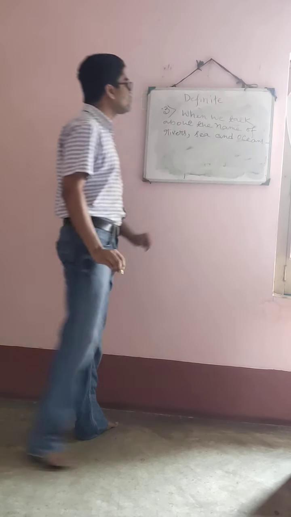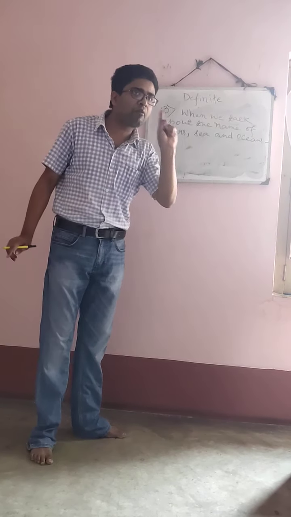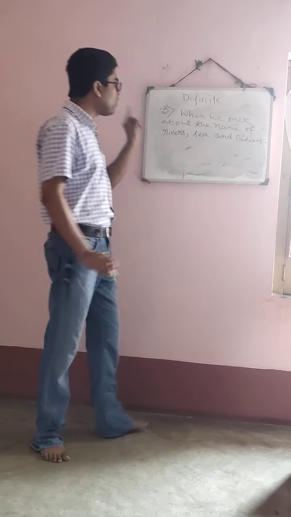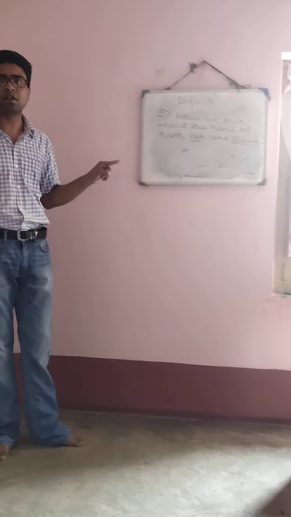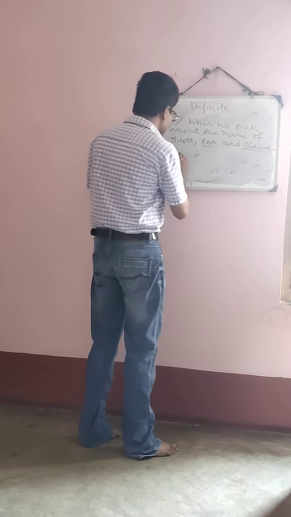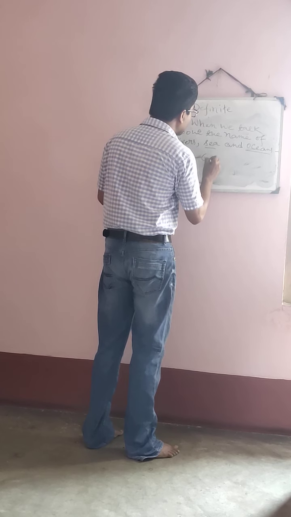So when we talk about the name of rivers, the seas, or the oceans, then which article is used? The article the is used.